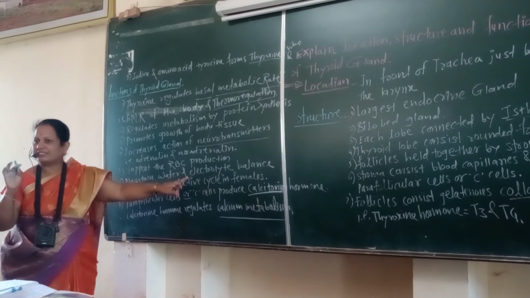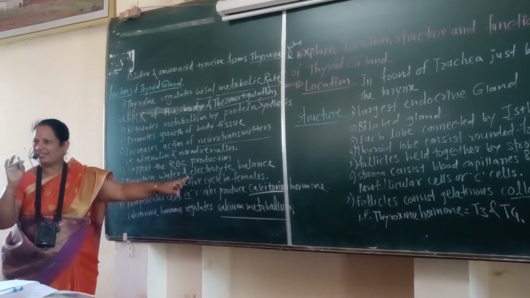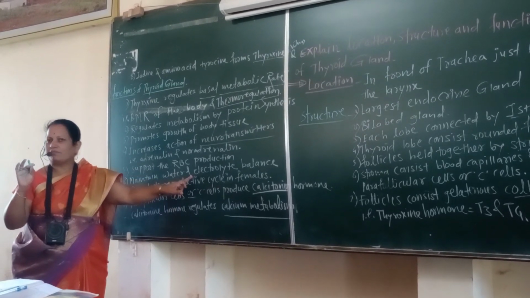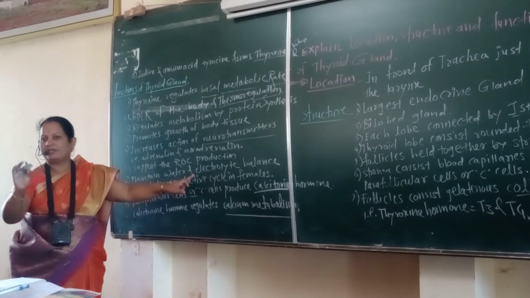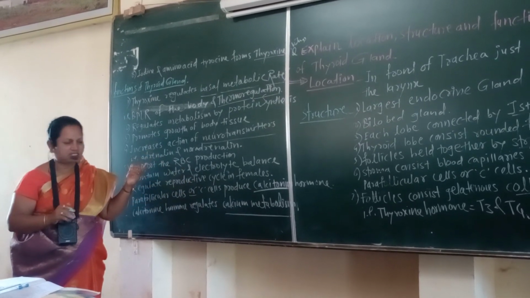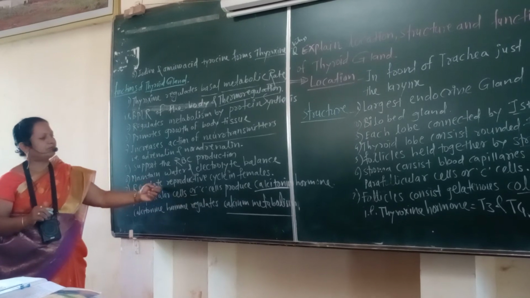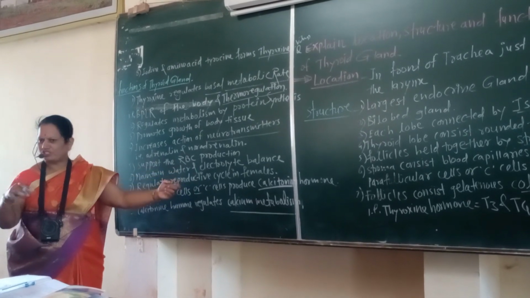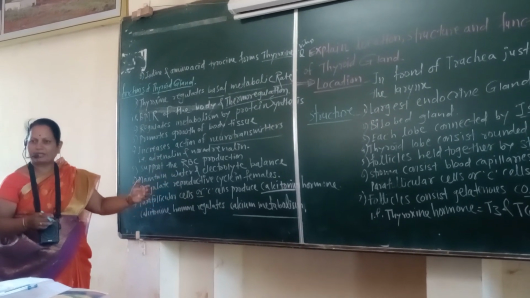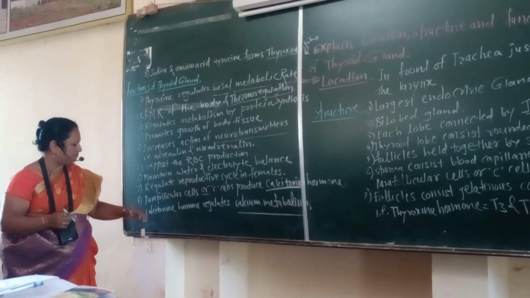Our body contains a large amount of water and electrolytes, which are required for the consistency of the blood, and this is regulated by thyroxine. Thyroxine also regulates the reproductive cycle in females, like the menstrual cycle after puberty.